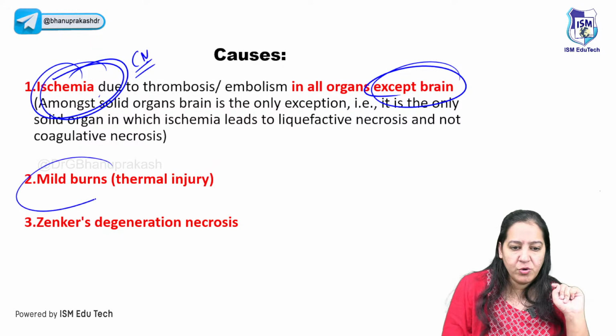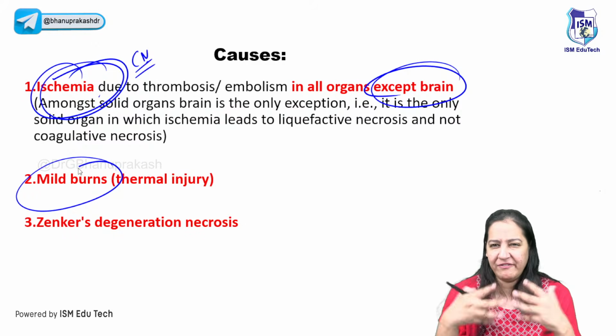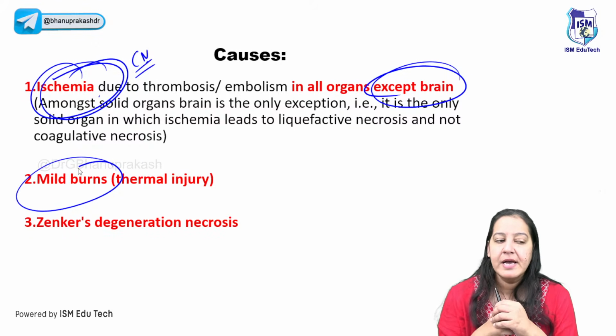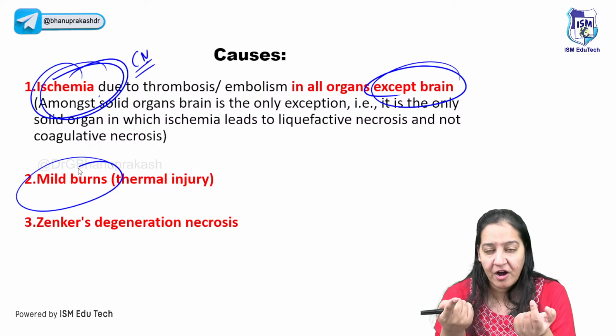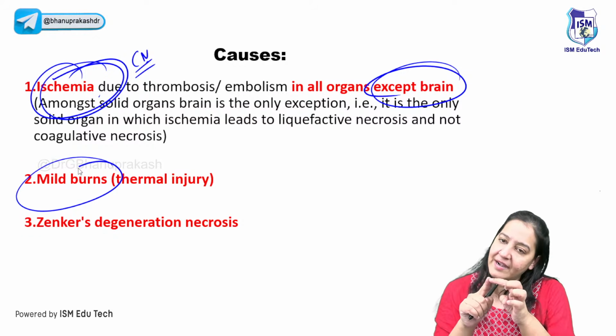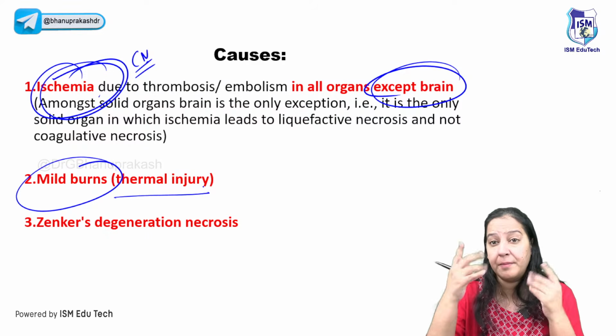Number two, burns. If you cook anything, sometimes you can have a burn on your hand or finger. A burn can happen anywhere due to accidental injury, right? In a burn, the cells of that particular area are dead, of course, because of the thermal injury. That death is also coagulative necrosis. Thermal injury or burns, right? It can be minor burn, major burn.